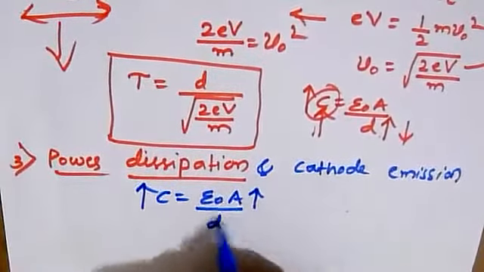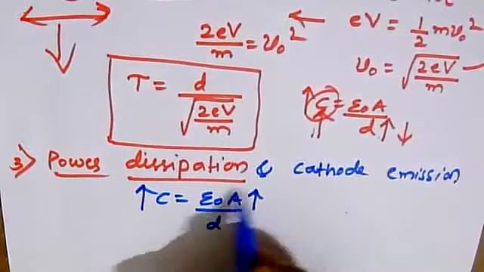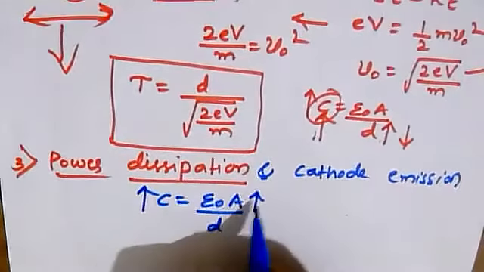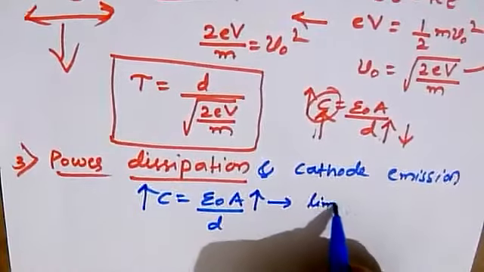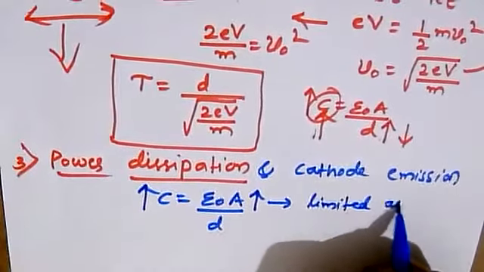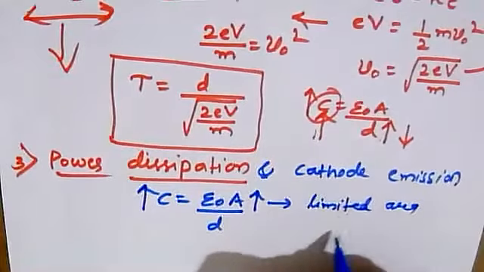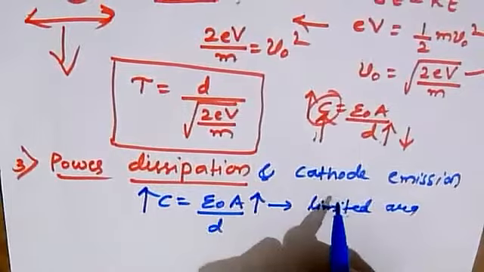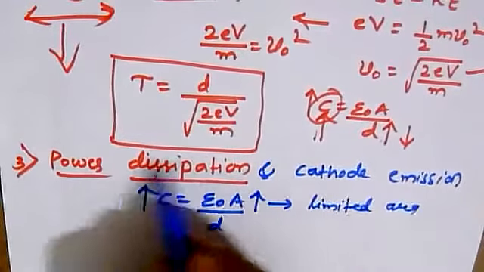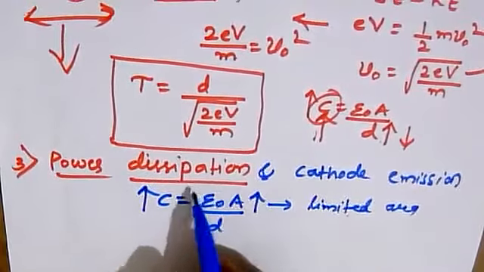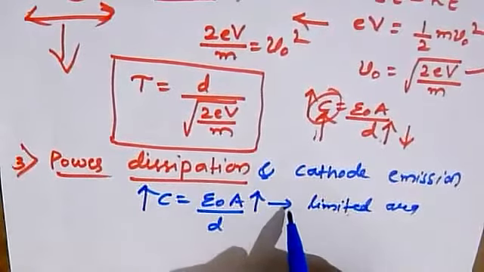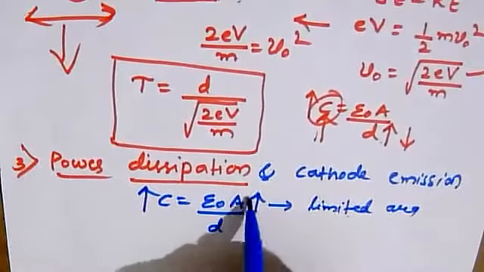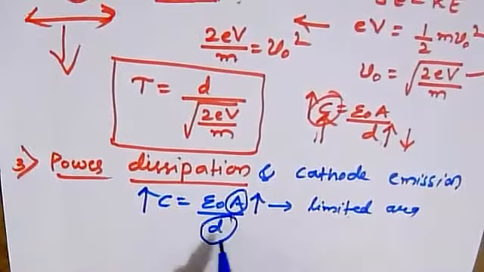Okay, so it has been restricted. We cannot increase these areas to certain higher values. We should maintain some limited area of these plates, beyond which we cannot increase or decrease, as that may lead to the problem of amplification. Because of this, the power dissipation may also increase, and it may affect the emission of the cathode also, because it depends not only upon the area, it also depends upon the distance.